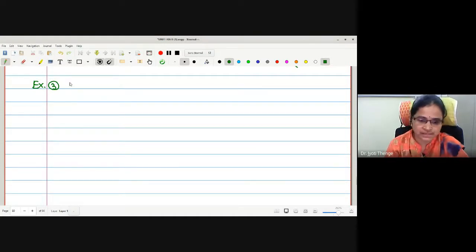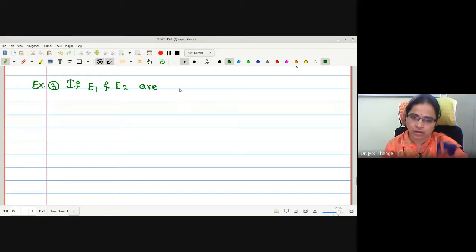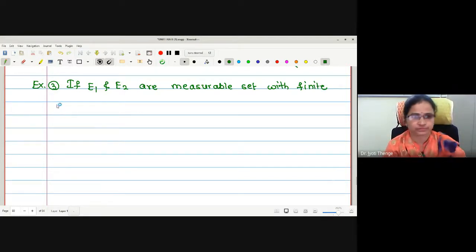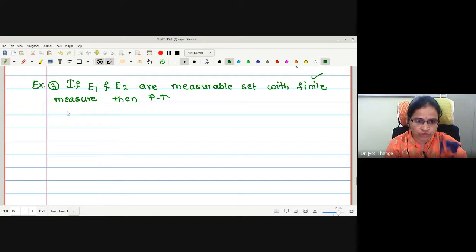First example: if E1 and E2 are measurable sets with finite measure, then prove the following. It was already given that it is a finite measure. First, the measure of E1 symmetric difference E2 is 0.